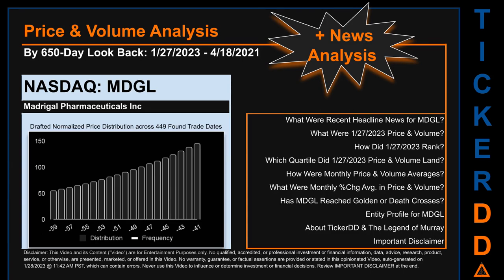The chart shown on this page is our initial attempt at studying the price for MDGL after dynamically normalizing price distribution across those discovered trade dates. The bar chart is the generated distribution and the overlaid line graph, if it is generated, is the frequency of the prices on the x-axis. We will enhance this look through as our AI model progresses in the next iteration.